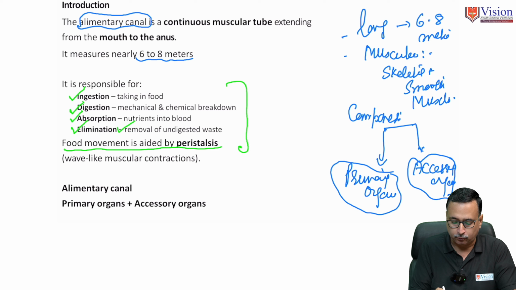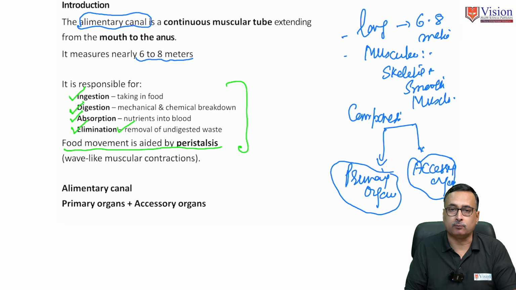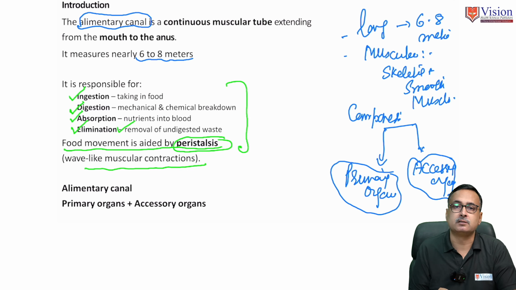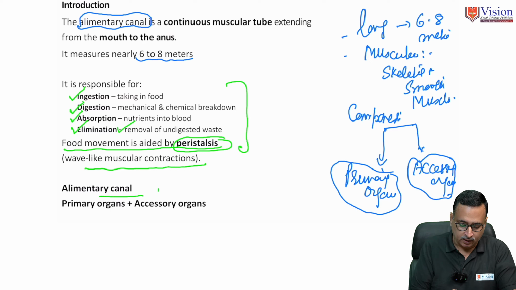All these four functions are performed by a specific movement of the wall of the alimentary canal. We call it peristalsis. And this is a muscular contraction we shall discuss in detail in the coming slides. So in this way, the alimentary canal has primary organs and accessory organs.